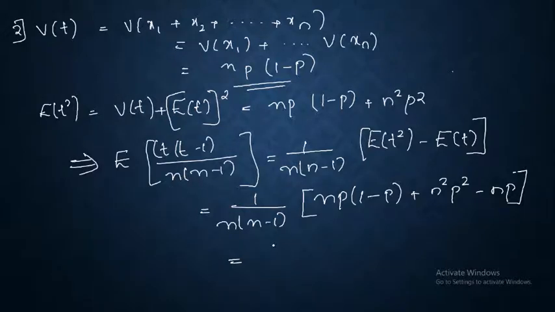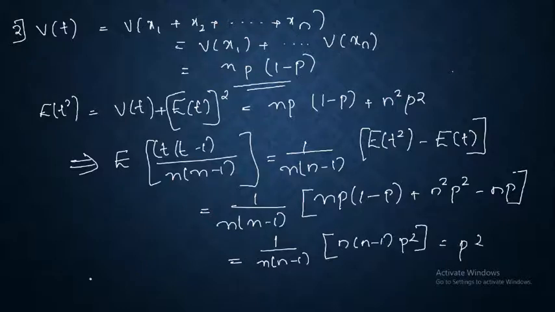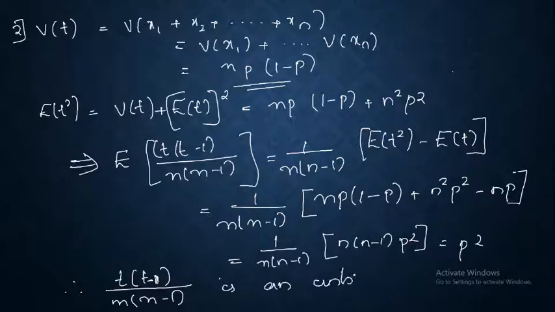Which is equal to 1 by n into n minus 1 into n into n minus 1 p square, which is equal to p square. Therefore, T into T minus 1 divided by n into n minus 1 is an unbiased estimate of p square. Okay, so I hope you have understood this result.